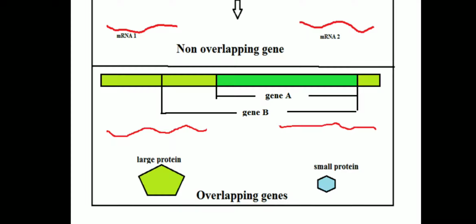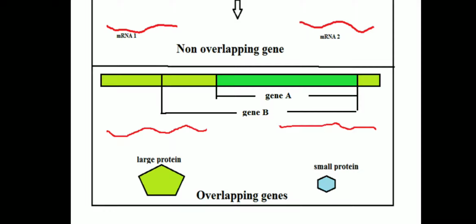For example, here the boundary of gene 1 is overlapping with gene 2. Gene A overlaps with gene B. That means within gene B another gene, gene A, is present. So this is how it is overlapping. These types of genes we call overlapping genes.